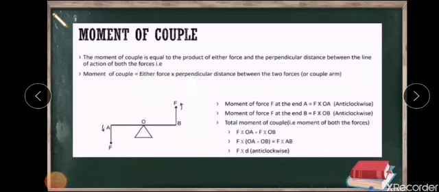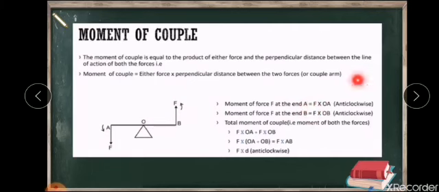Now from the figure, since it is given in the anti-clockwise direction, you have to calculate the anti-clockwise moment. O is the point of application of force. At point A, the moment is calculated as force into the displacement OA. Similarly at B, you calculate the moment as force into the distance OB.